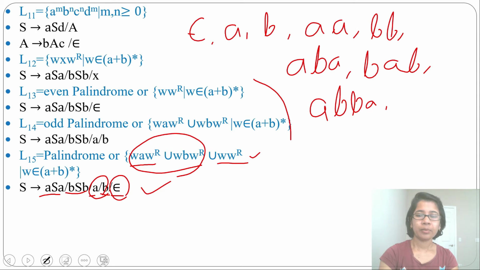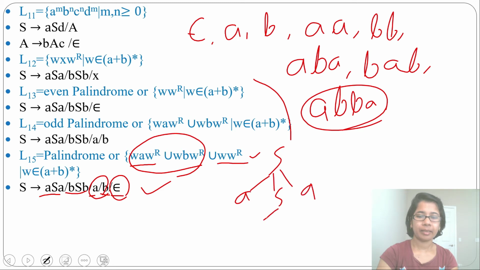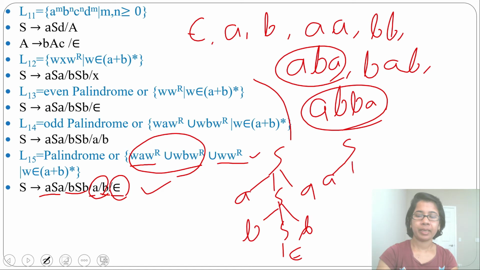Suppose you want to generate A. From S you can derive A. Then from S you can derive BSB, and from S you can derive epsilon. Suppose you want to generate ABA. From S you can derive ASA, and from this S you can derive B. So you got ABA. You can generate all lengths, both even plus odd palindrome, from this grammar.